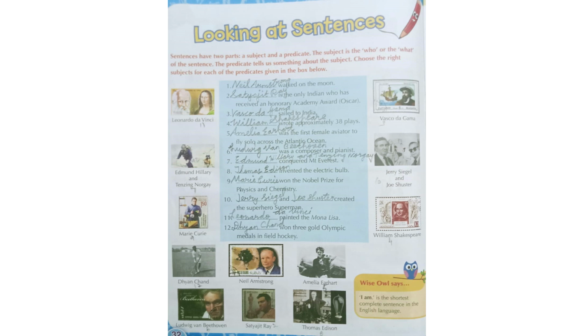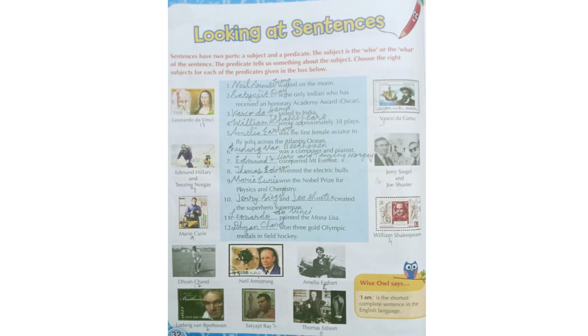Then the second one: Dash is the only Indian who has received an honorary academic award. Who received it? Satyajit Ray. Here Satyajit Ray is the subject and the other part is the predicate. Dash sailed to India. Who sailed to India? Vasco da Gama. Dash wrote approximately 38 plays. Who wrote approximately 38 plays? William Shakespeare. William Shakespeare is the subject.